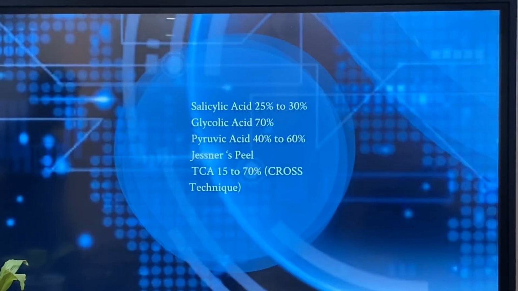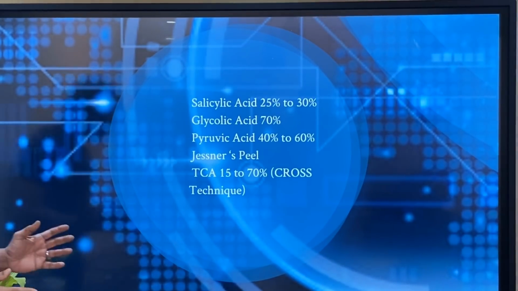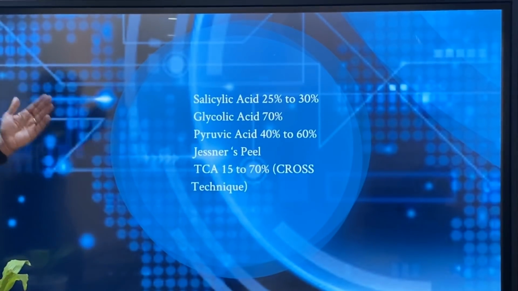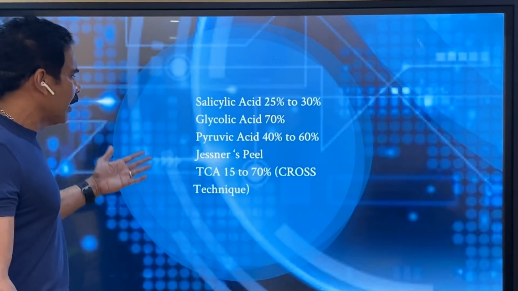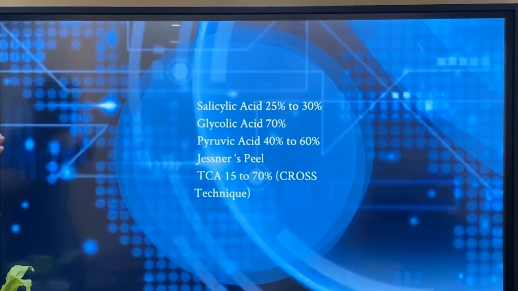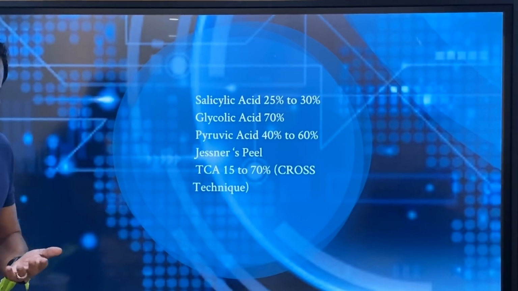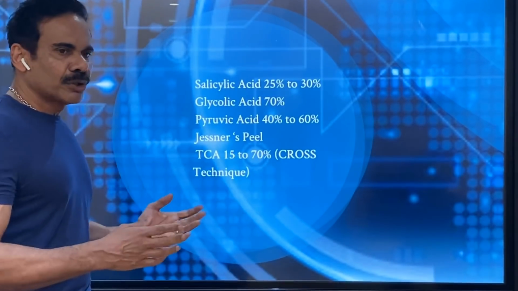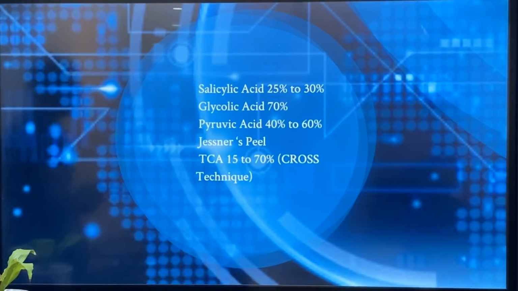Then other agents for the chemical peels are salicylic acid, glycolic acid, pyruvic acid, Jessner's peel, TCA, and TCA of different concentrations. And there is a special technique called the cross technique. That also we will discuss in the Q&A session.